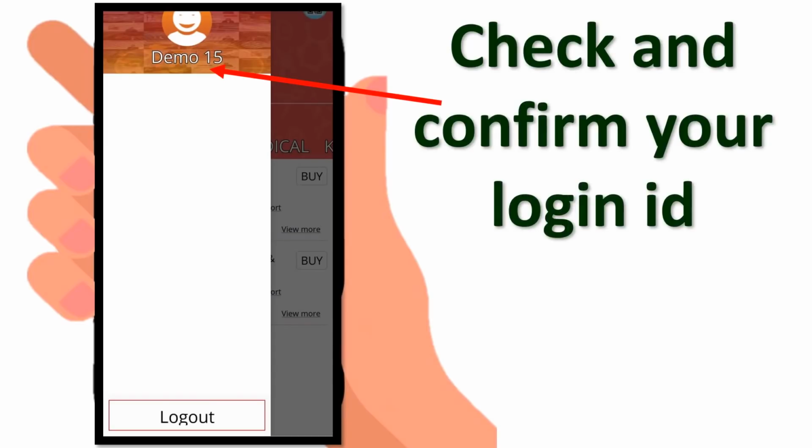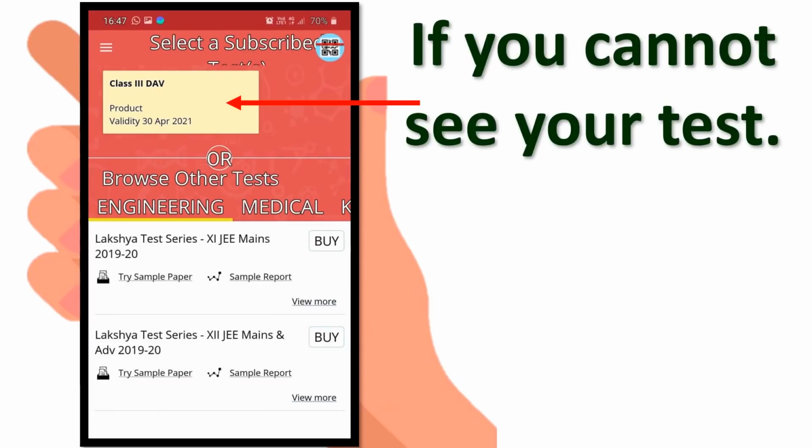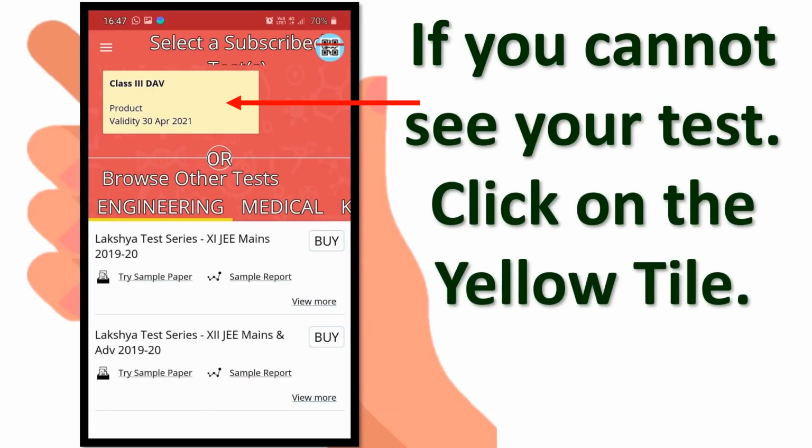Now once you come over here, if you are not able to see the test, you need to click on this yellow tile. Your standard, suppose you are in 3rd standard, so the class 3 DAV yellow tile will be there. Click on that. Don't click below here, engineering, medical. Once you click on that yellow tile, you will see your proper test.